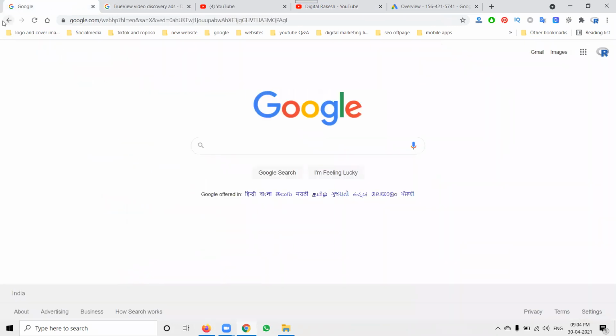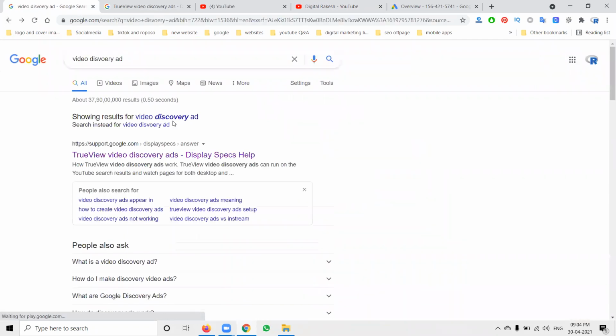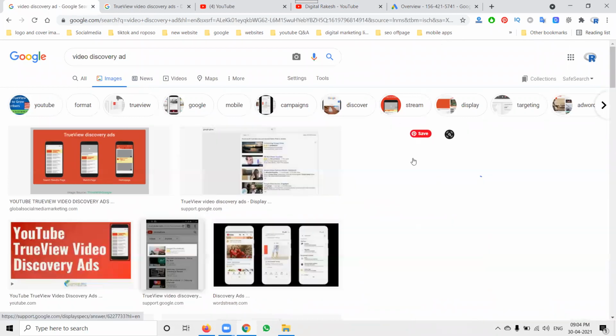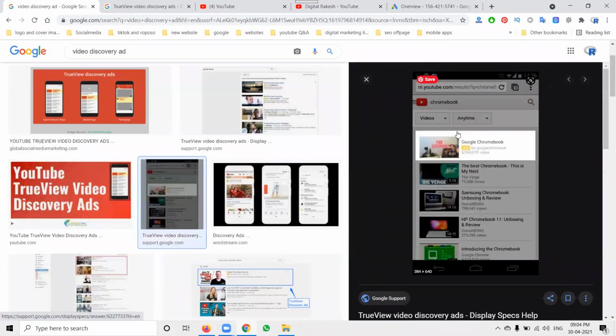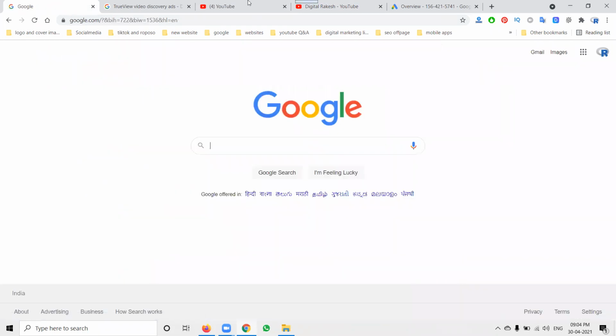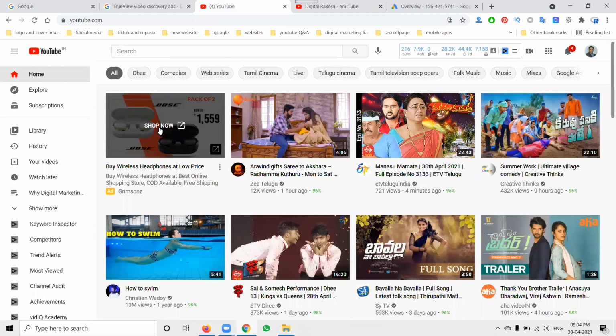So any people will be suggested here in this glowing for images. I'll show you. Whenever people search or open a YouTube channel, YouTube will show all of these, which are nothing but video discovery ads. Then maybe a website will be promoted, maybe something will be promoted using this YouTube channel option. How can we promote this type of video ads?